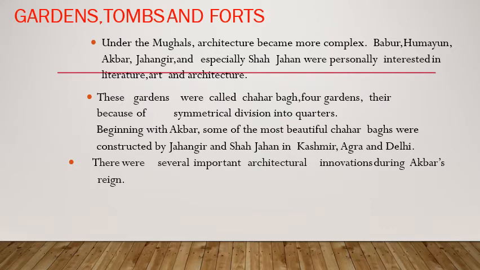Under the Mughals, architecture became more complex. Babur, Humayun, Akbar, Jahangir, and especially Shah Jahan were personally interested in literature, art, and architecture. These gardens were called Charbagh, four gardens, because of the symmetrical division into quarters. Beginning with Akbar, some of the most beautiful Charbaghs were constructed by Jahangir and Shah Jahan in Kashmir, Agra, and Delhi. There were several important architectural innovations during Akbar's reign.